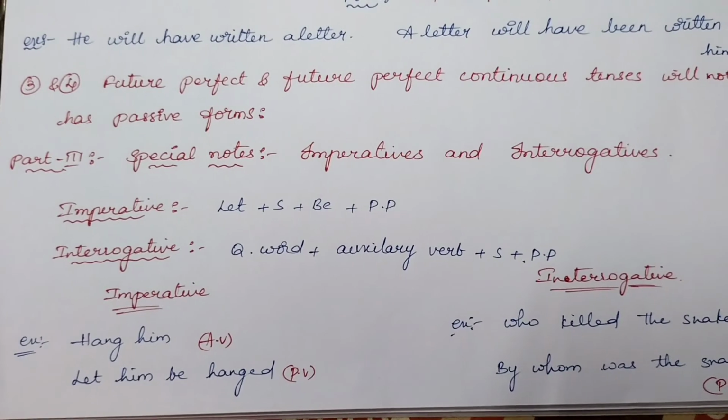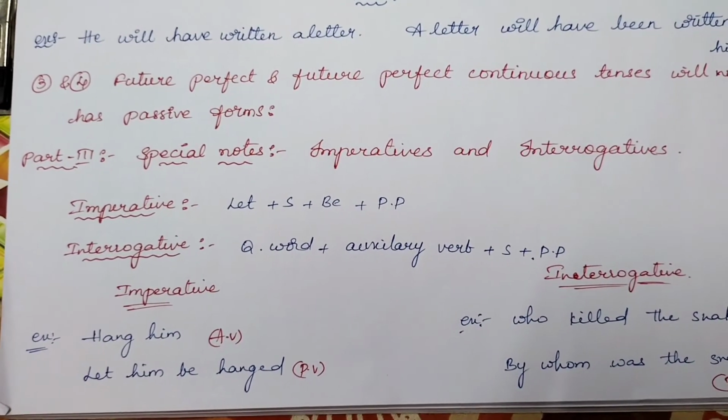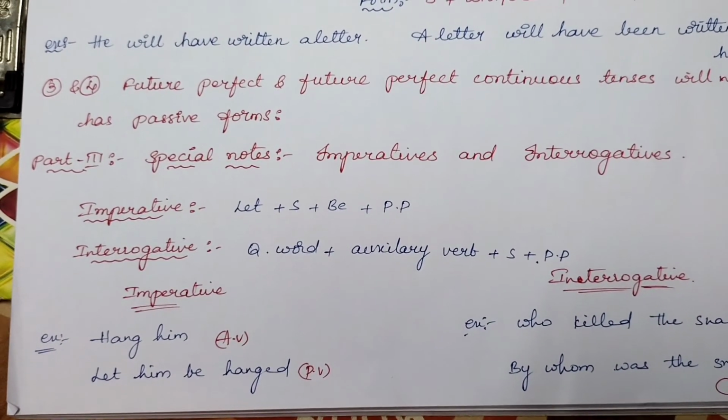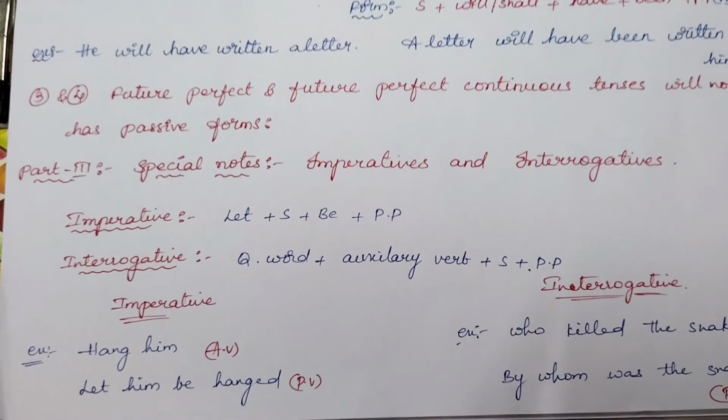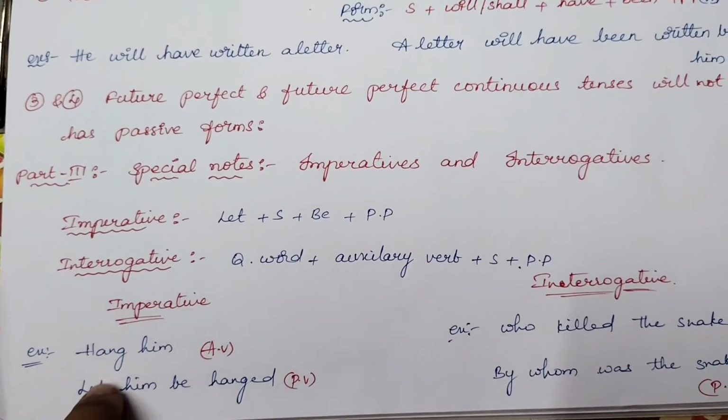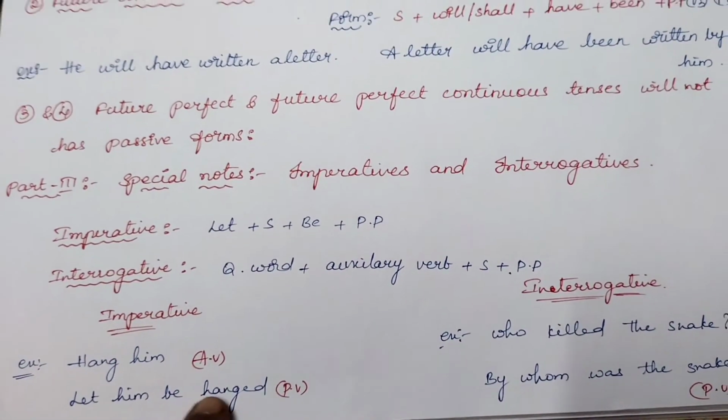Now hang him is an active voice. Who will hang? Who will be hanged? No, subject details are not given. Then for such sentences you can use let him be hanged.